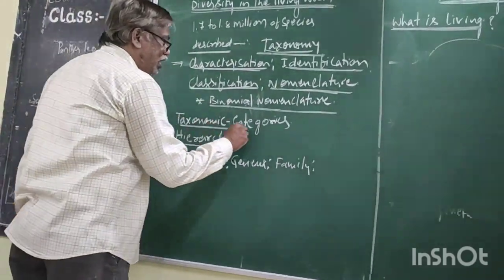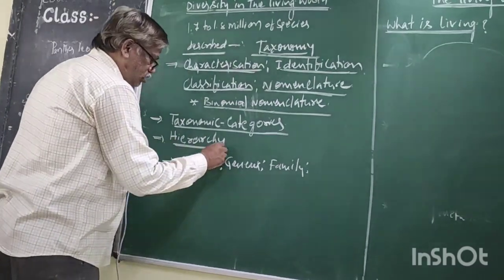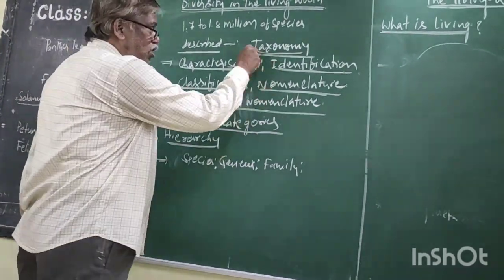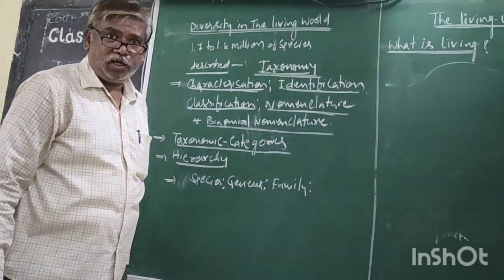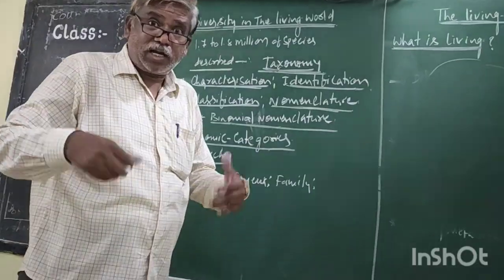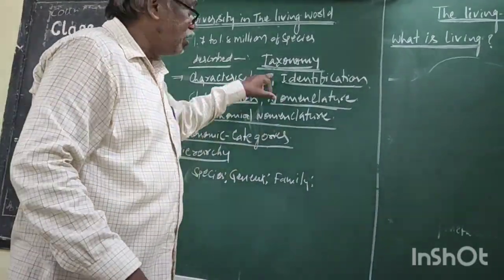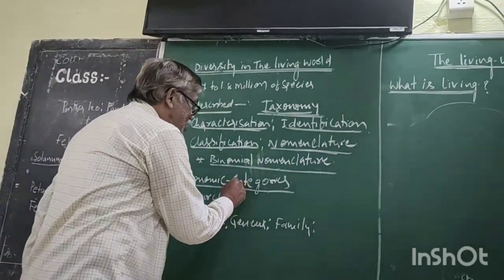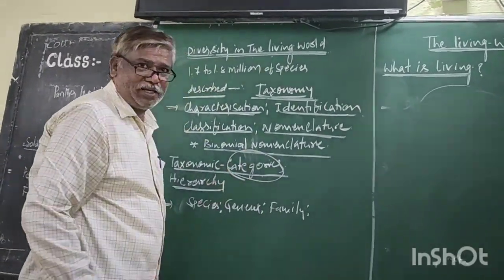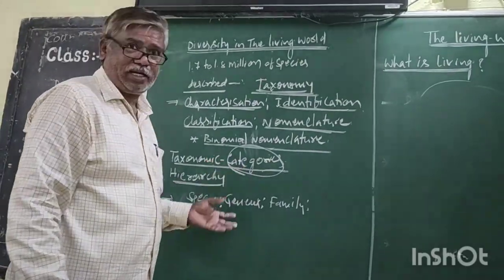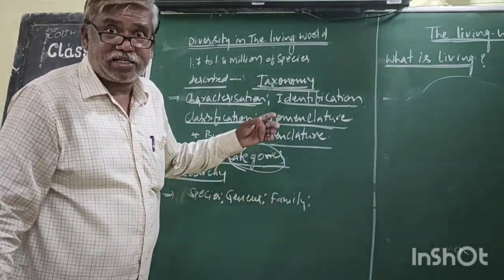Now, taxonomical categories, hierarchy. Right. Taxonomy is not a single step process. We cannot complete taxonomy in a single step. It contains many steps. The steps of taxonomy are called categories. The level of classification is called category or rank or taxon.